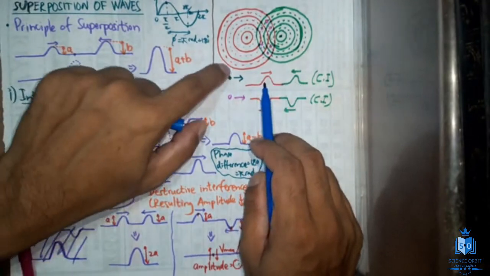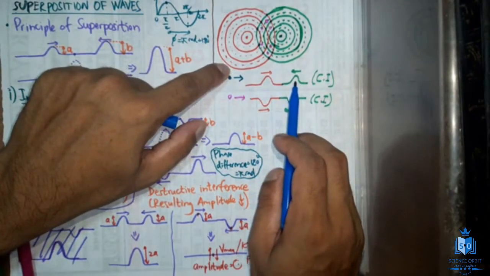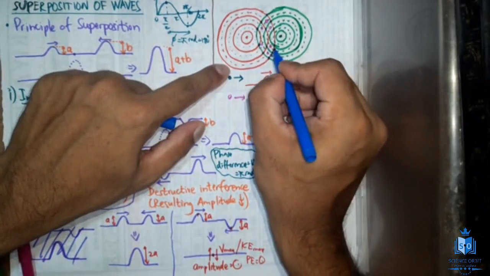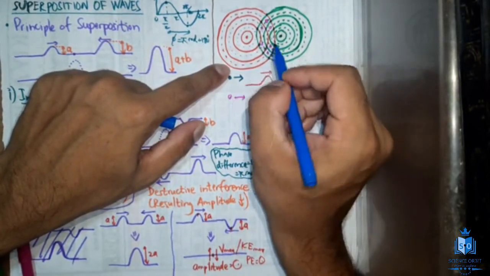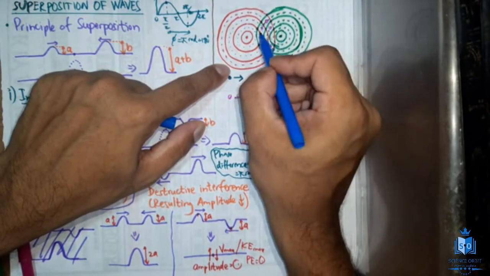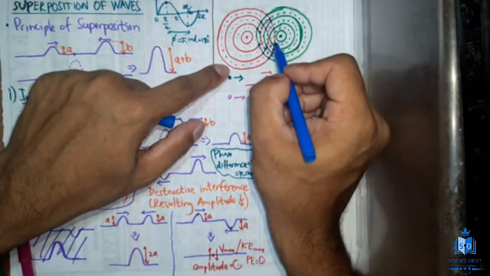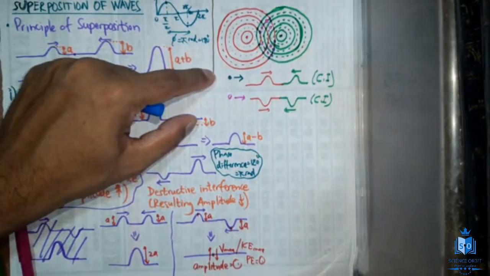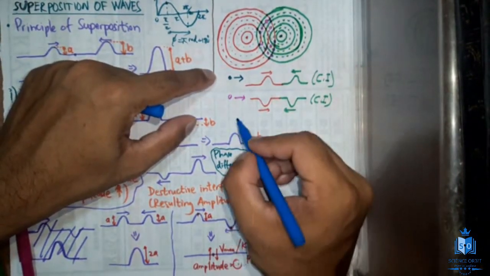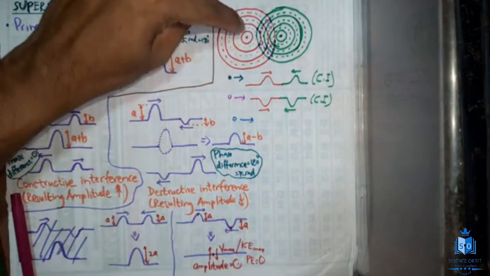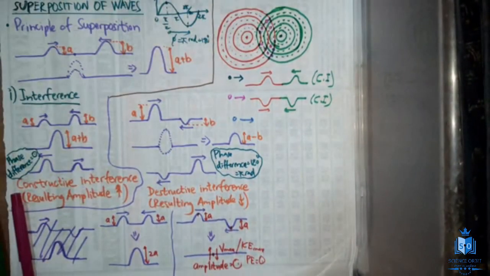Crest of this is complete line, trough of this is broken line. So look at these points, this one, this one, this one, and this one, this one, this one. The blue color circles I'm using, yeah, this one. I hope you got that, right? So the blue color circles I have used are for crest of red and trough of green.